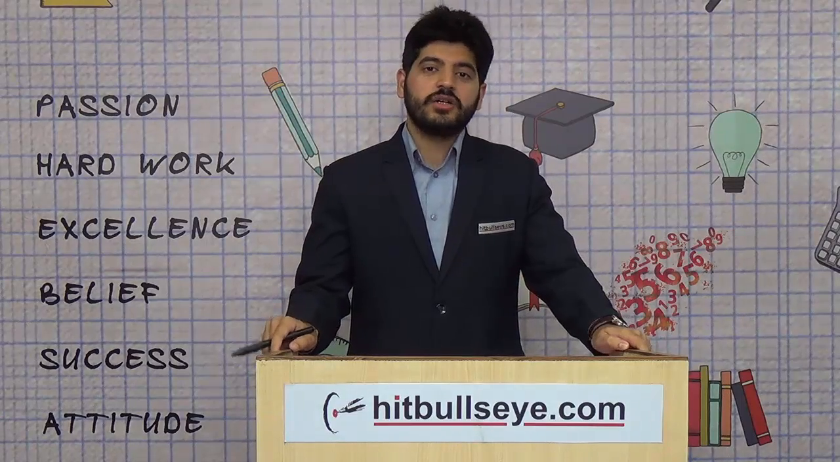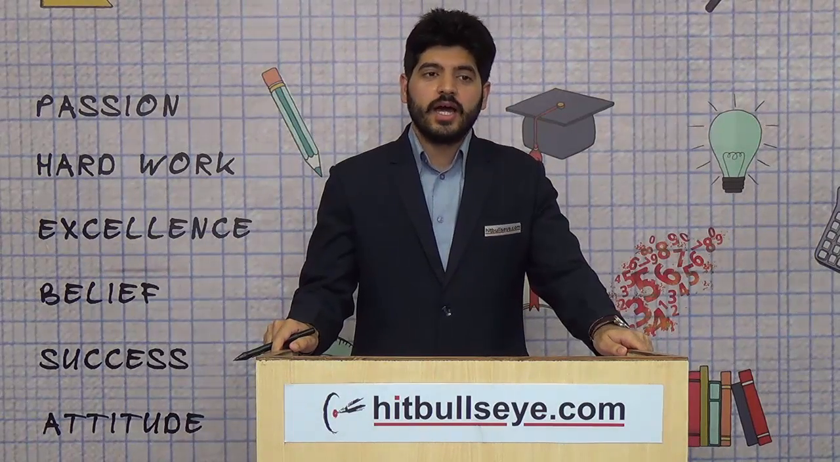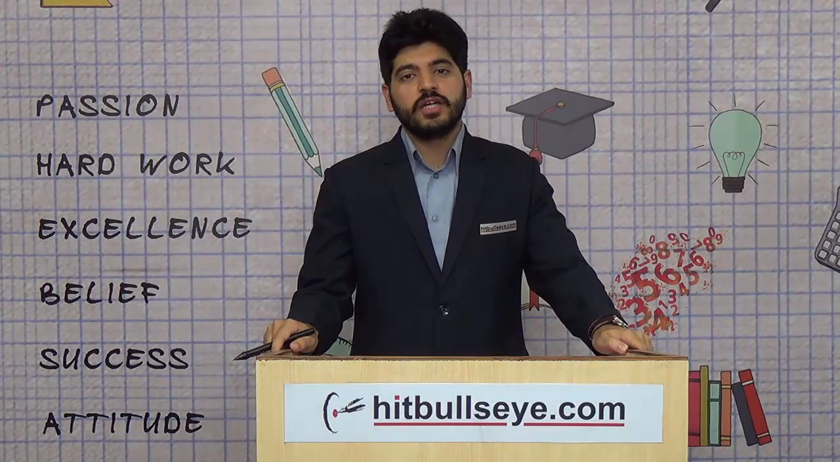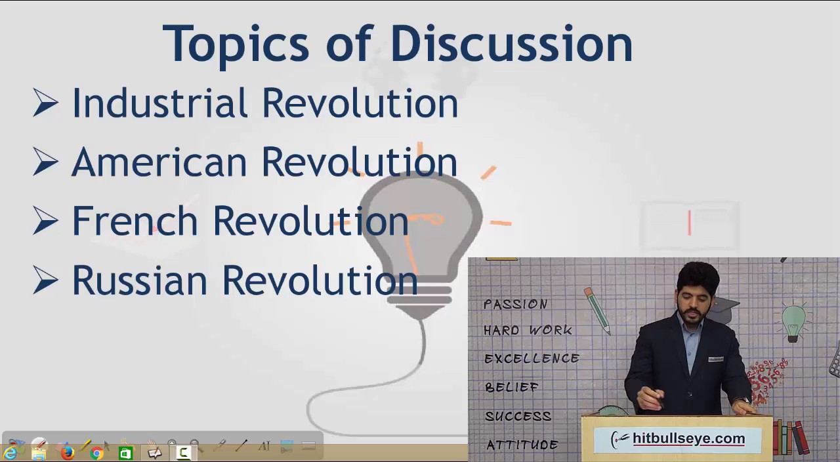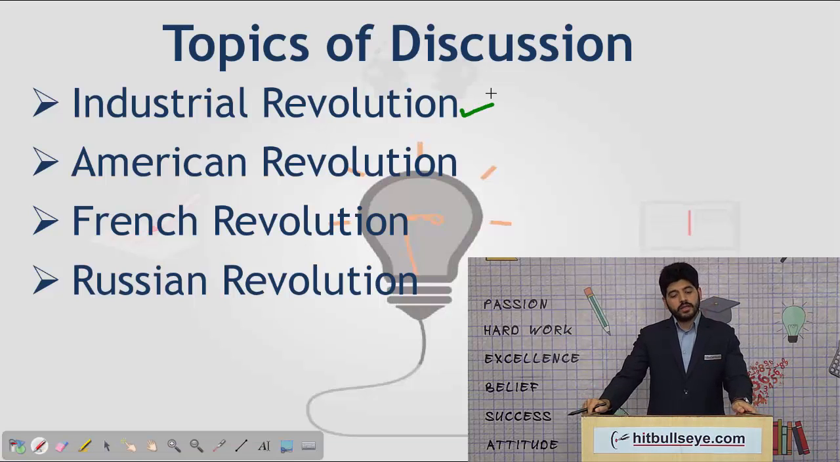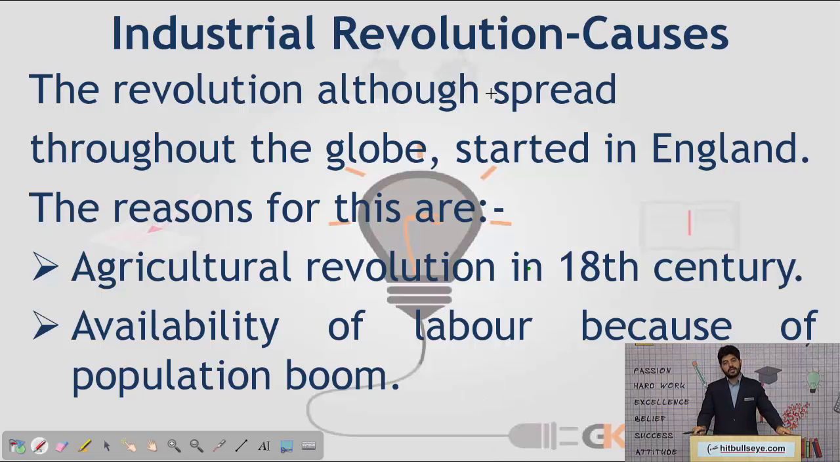In our today's lecture, we'll be discussing world history and, in that, major revolutions in the world. The topics for today's discussion would be firstly the Industrial Revolution, the American Revolution, the French Revolution and lastly the Russian Revolution. So starting with the Industrial Revolution and moving on chronologically, first of all, these were the Industrial Revolution. Let us discuss the causes of the Industrial Revolution.